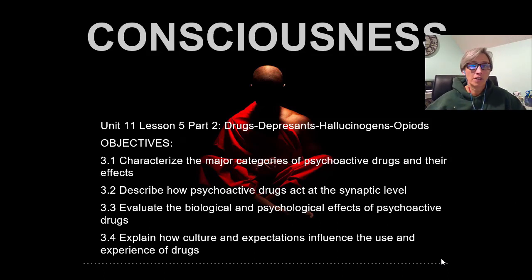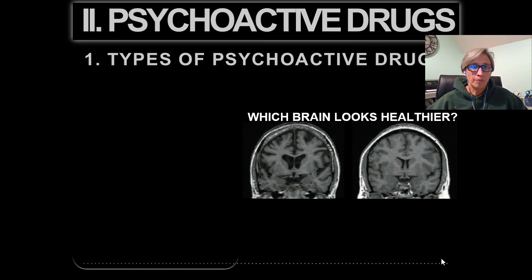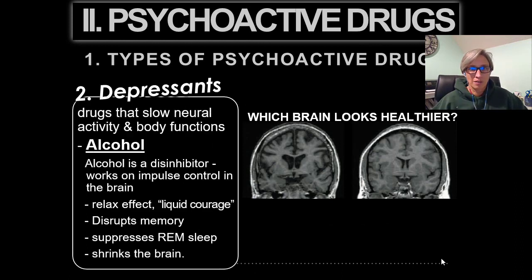Here we're going to talk about categories of drugs that include depressants, hallucinogens, opioids. So let's get it going with alcohol. Alcohol is a depressant. So depressants slow neural activity and body functions. Alcohol is a disinhibitor and works on impulse control in the brain. It creates a relaxed effect, as you see here, liquid courage.